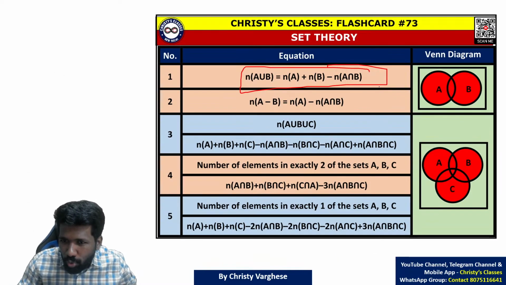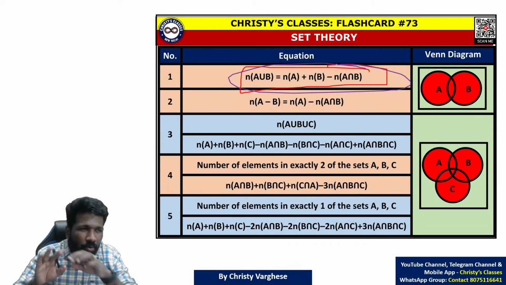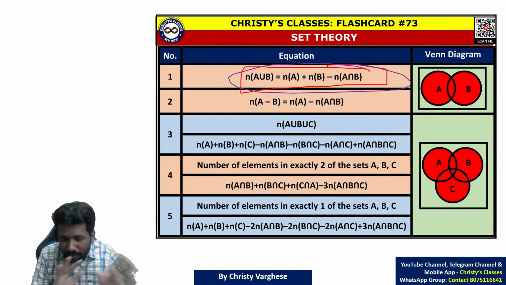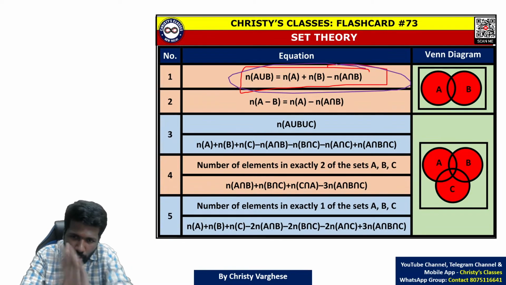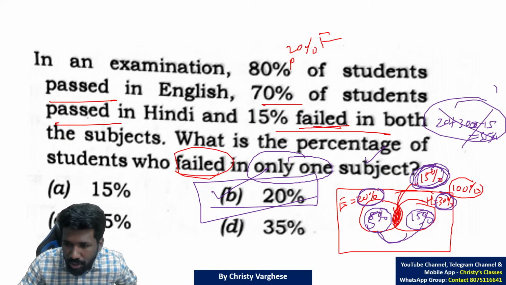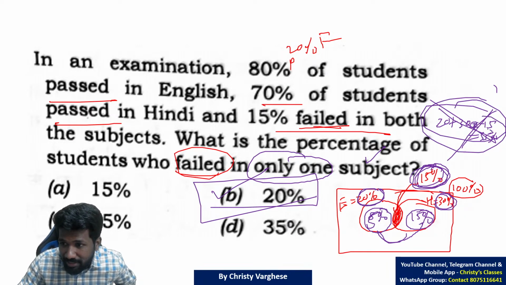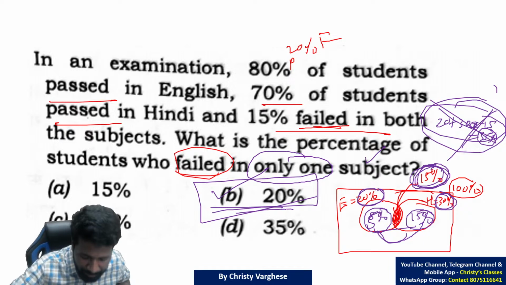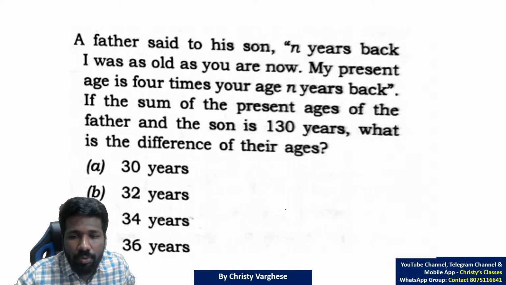You can use the union idea also, but I think that will be more complicated, especially if you are not very familiar with these concepts. Don't use the union idea. Directly draw the Venn diagram. That is enough. No need for union. If you do, you will get the same answer, 35 minus 15, 20%. But the easier way is this Venn diagram. So option B is the answer anyway. So do the next question.